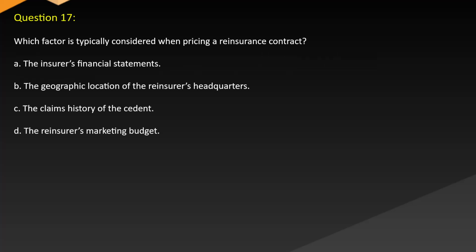Question 17. Which factor is typically considered when pricing a reinsurance contract? A. The insurer's financial statements. B. The geographic location of the reinsurer's headquarters. C. The claims history of the cedent. D. The reinsurer's marketing budget.